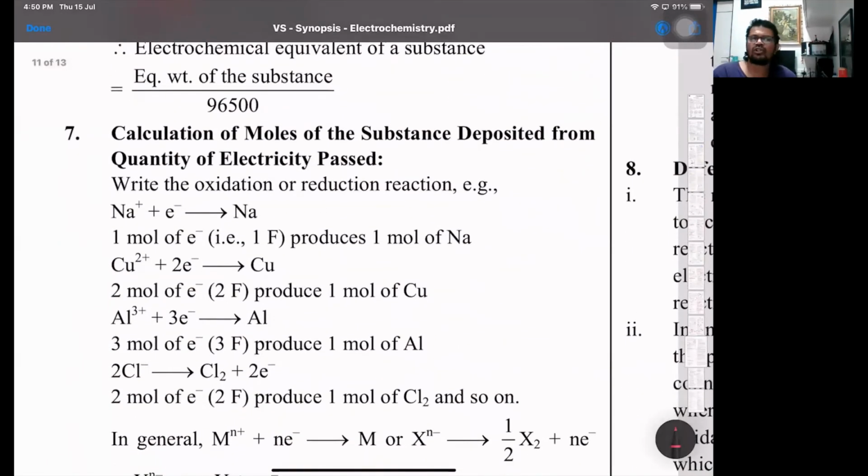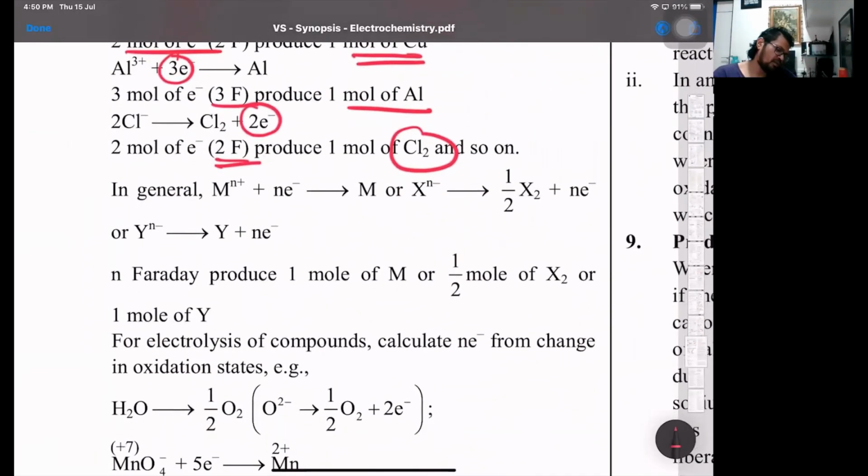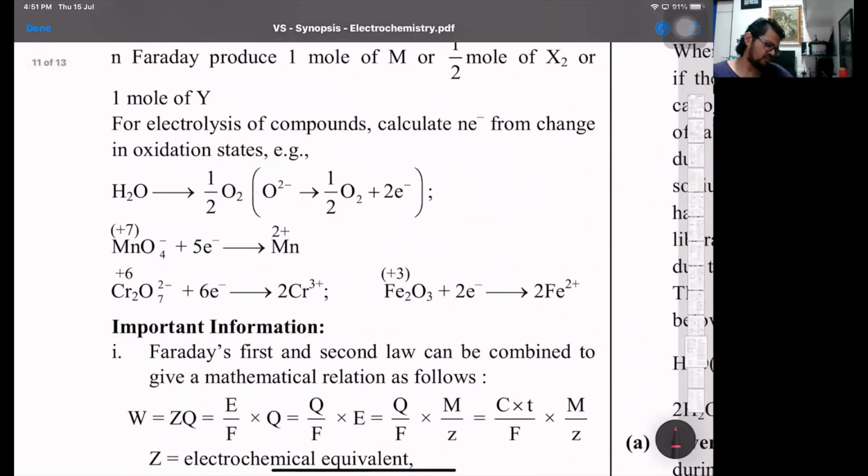Calculation of number of moles you pass: 1 mole of electrons corresponds to 1 Faraday. Sodium is monovalent, so 1 Faraday will give 1 mole of sodium. Copper is divalent, so 2 moles of electrons, or 2 Faraday, will give 1 mole of copper. Aluminium is trivalent, so 3 Faraday will give 1 mole. For chlorine, it's 2 electrons, so 2 Faraday will give 1 mole of chlorine. So just look at the electrons and try to gauge it.